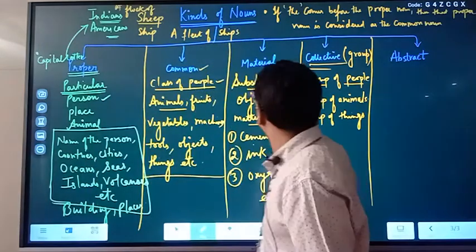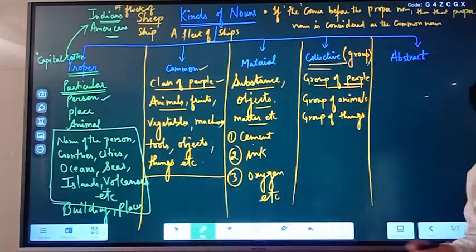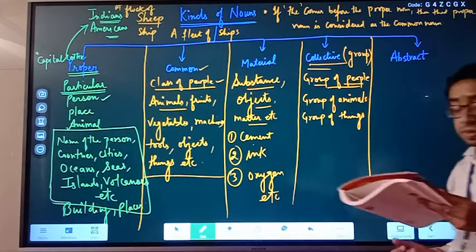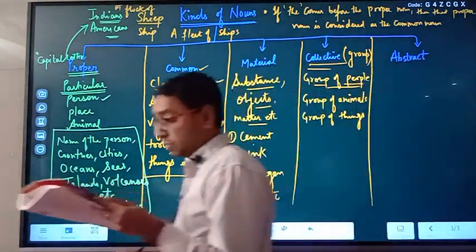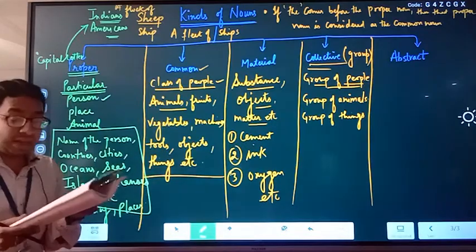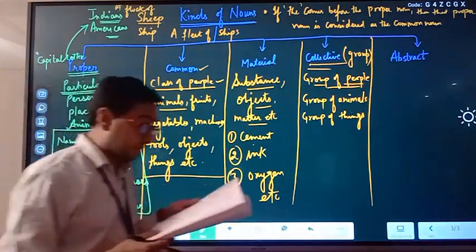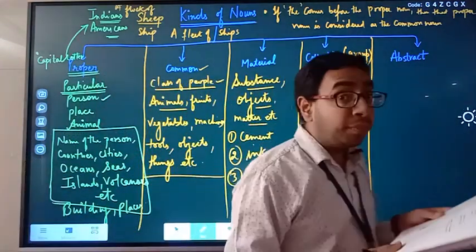Okay, so this is collective, people. Now we talk about animals. A troop of dancers, a fleet of ships, a crowd of people gathered, a bunch of grapes, team, army.